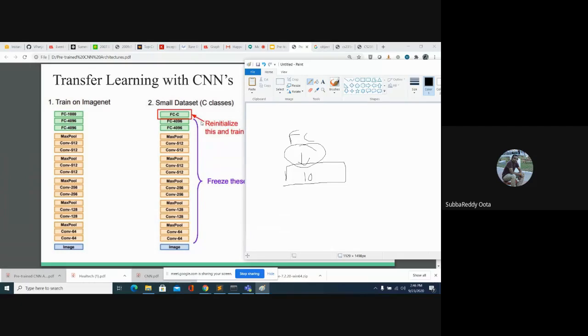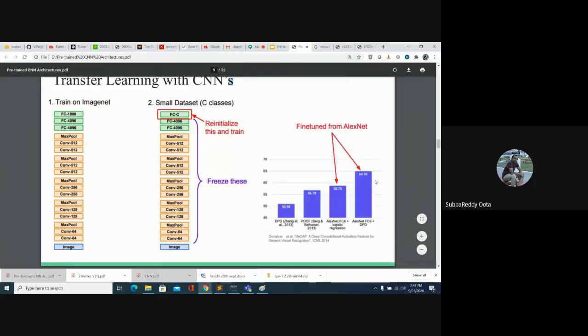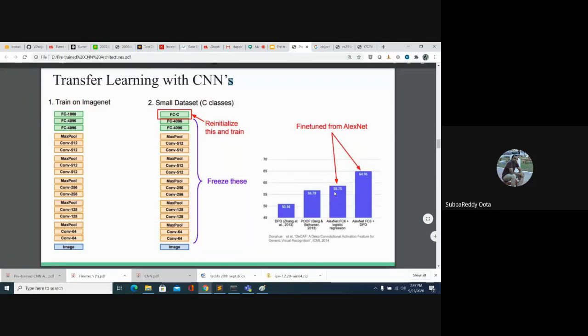So this is the same deep learning architecture we are fine-tuning on our dataset. In that case they are getting 64.96. If you take the last FC layer neurons and apply logistic regression, you get 59% accuracy. If you go with the AlexNet architecture and fine-tune it, keeping our number of classes in the last FC layer and training again, you get 65% accuracy. So we have two approaches, and we can choose whichever way we want.